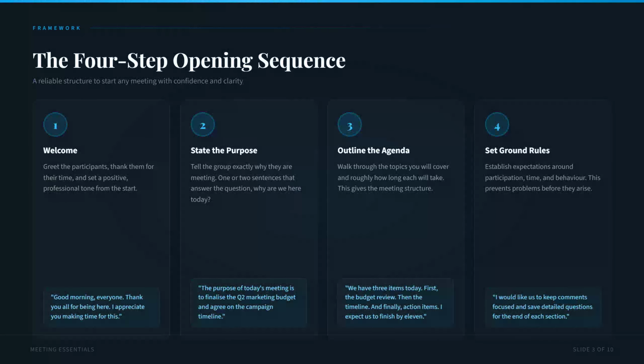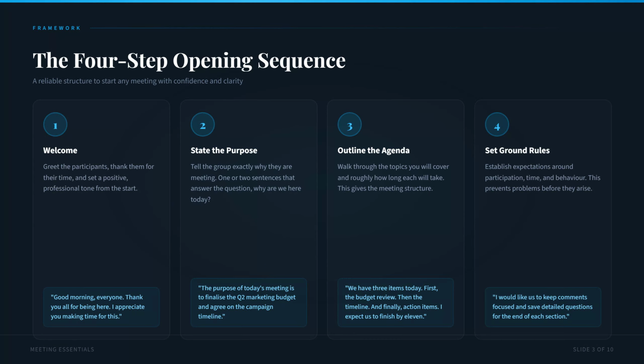Here is a simple 4-step sequence that you can use to open any meeting with confidence and clarity. Step 1. Welcome. Greet the participants, thank them for their time, and set a positive tone. You might say, "Good morning, everyone. Thank you all for being here. I appreciate you making time for this."